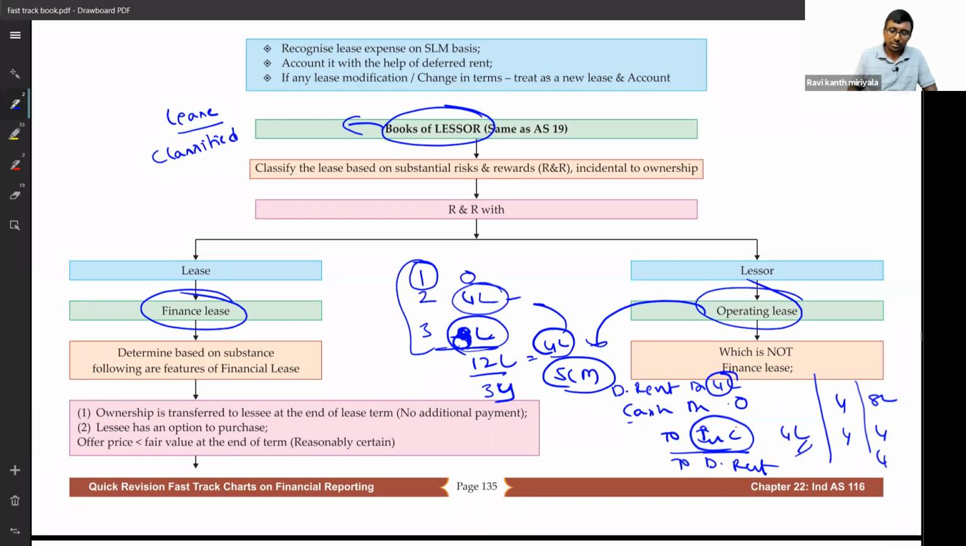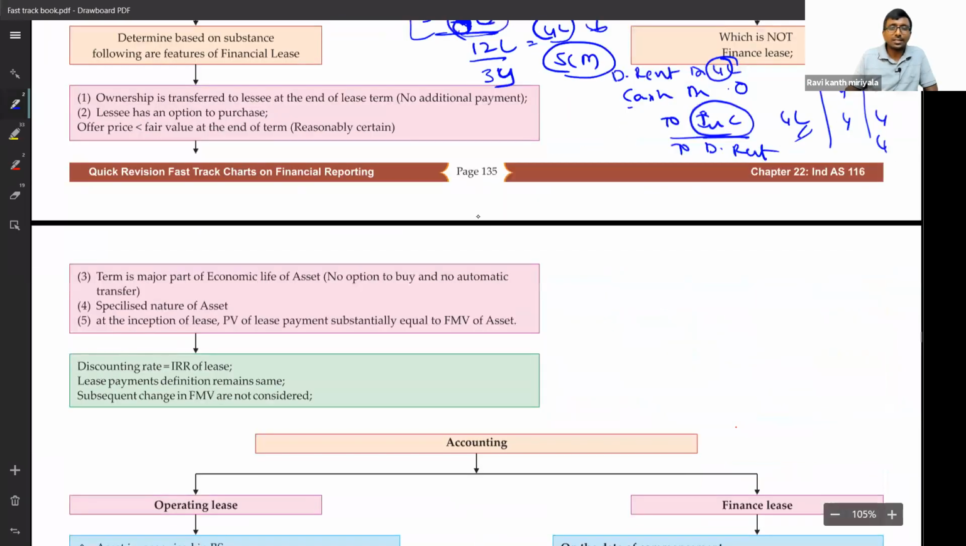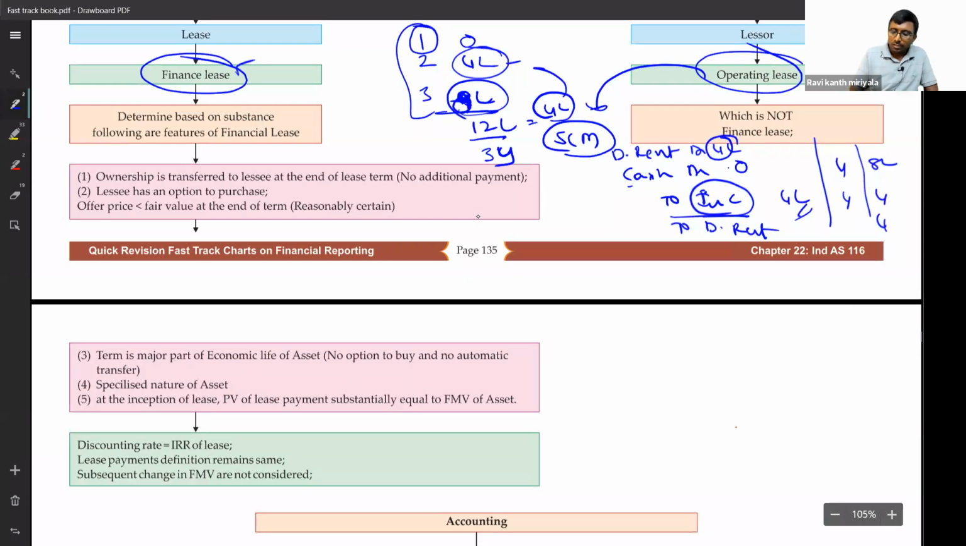That is one point. Next, with respect to finance lease. If it is a finance lease, what are you supposed to do? See, it's very simple. My asset is gone. My asset is gone, so what do I say?